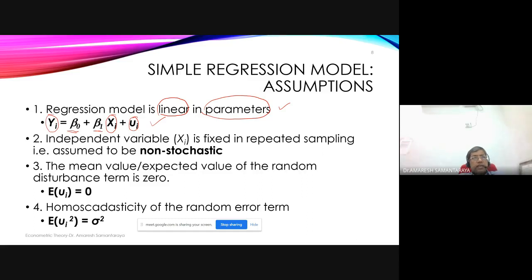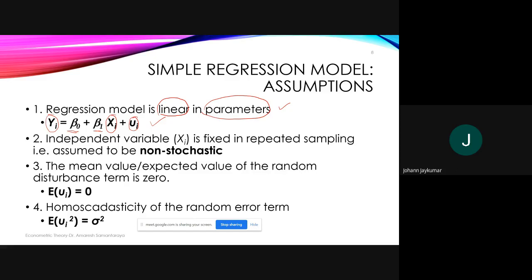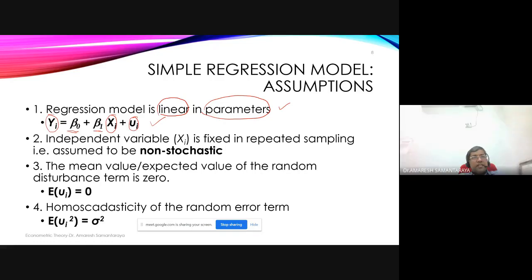Any other student? Yes. So when repeated samples are taken, the beta 0 and beta 1 will change, but the income would be constant. Come on, you have not understood anything. No, John, I don't want to discourage you. Good that you tried to give an answer, but it is totally different. Okay, you repeat the answer, then I'll correct you where you understood correctly. You repeat your answer, John.